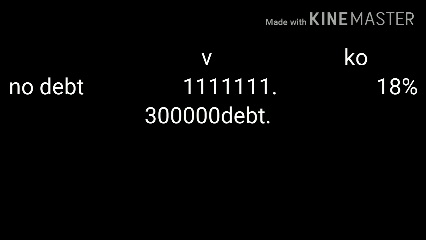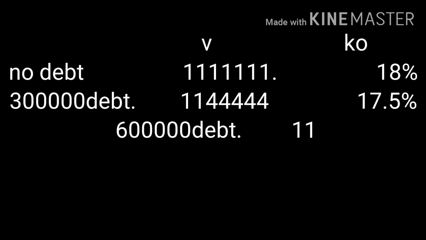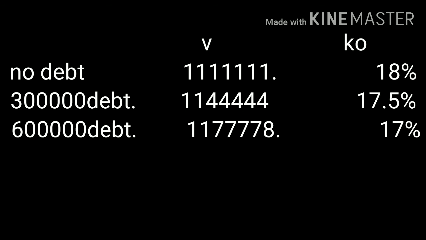In this question, 3 cases are given. First case, firm is not using debt capital. Second case, firm is using debt capital and debt capital is 3 lakh. And third case, firm is using 6 lakh debt capital. In first case, value is 11,11,111. Then second case, when firm uses 3 lakh debt capital, its value increased from 11,11,111 to 11,44,444.